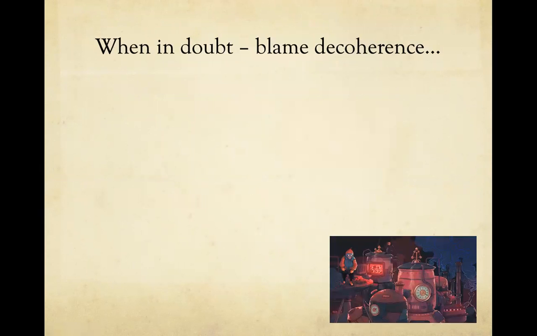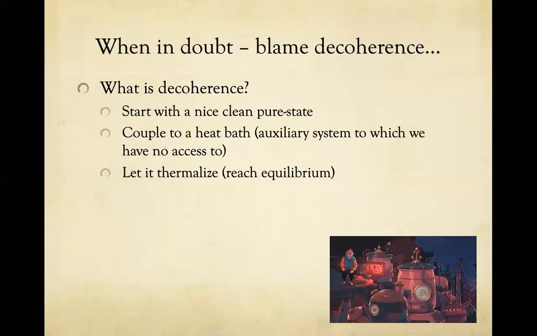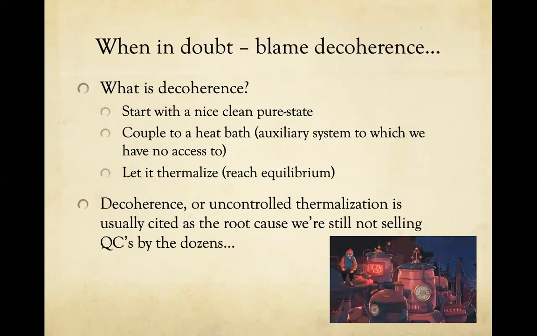So when in doubt, we blame decoherence, right? We blame decoherence for everything. So what is decoherence? You start with a nice clean pure state that you want to use, say, the initializing state for Shor's algorithm, and then you couple it to a heat bath, an auxiliary system to which you have no access to. This is the world outside, right? And then you let it thermalize and reach some equilibrium. And decoherence, what it causes is uncontrolled thermalization, and it's usually cited as the root cause that we are still not selling quantum computers by the dozens.